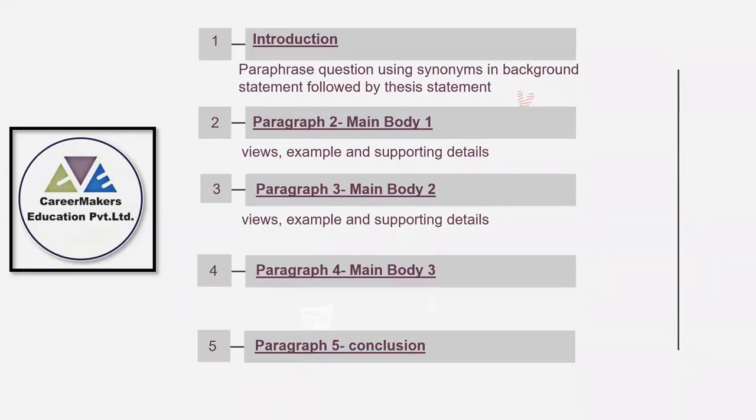If it is an advantage-disadvantage type essay, then you can bifurcate merits and demerits across the paragraphs. If it is a problem-solution essay, then you can write the problem in one paragraph and the solution in the other paragraph as well. All right, so this is how you can bifurcate your ideas and views with the body paragraphs, and so it looks more systematic.